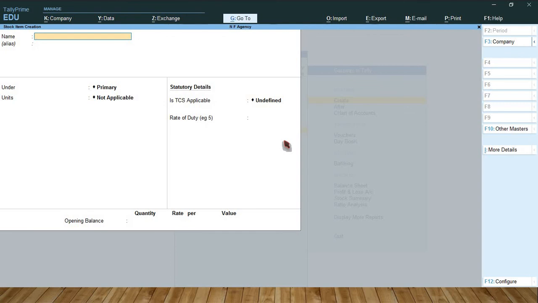Okay friends, so like this you have to create TCS nature of goods, party ledger, TCS tax ledger, sales ledgers, stock items and units. Okay friends, so in my next video, how to enter TCS transaction in Tally Prime. So regarding this we will discuss in my next video.